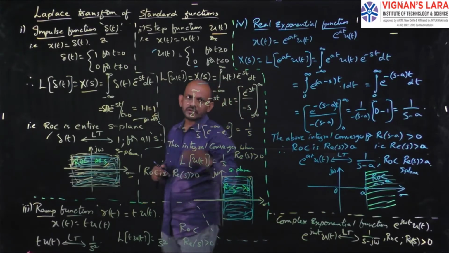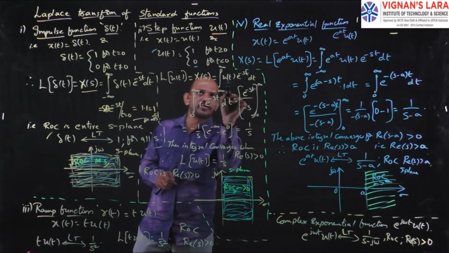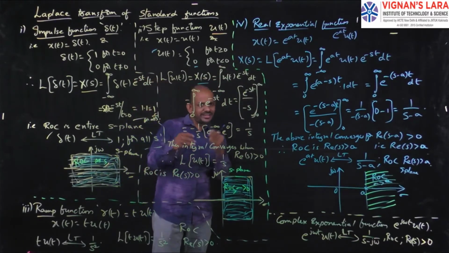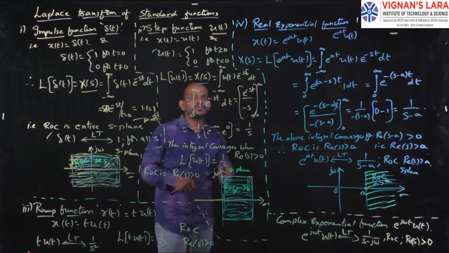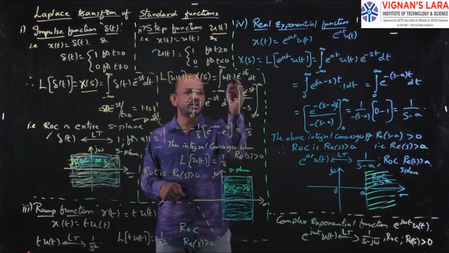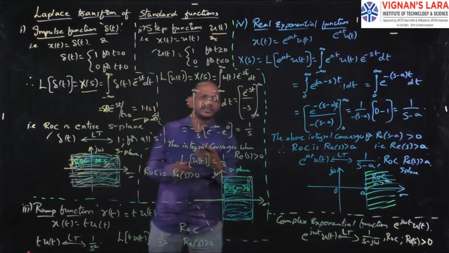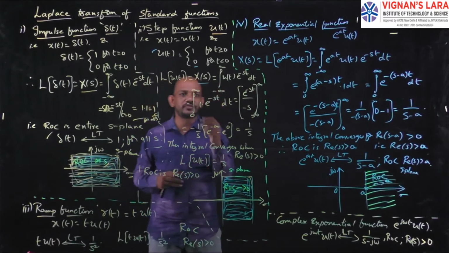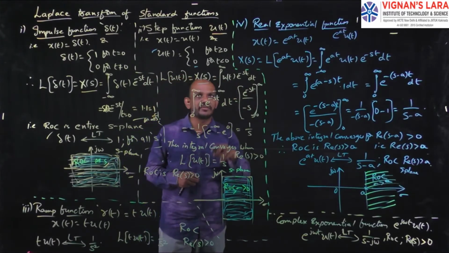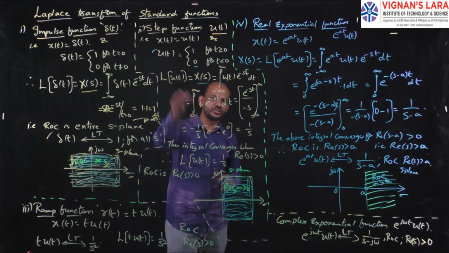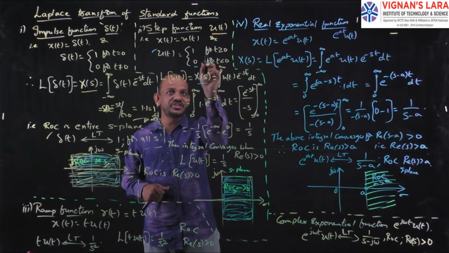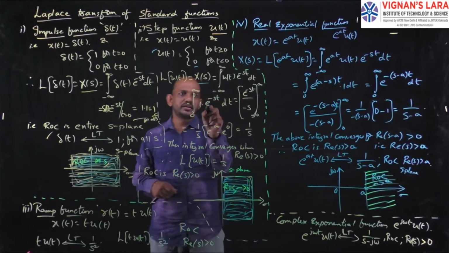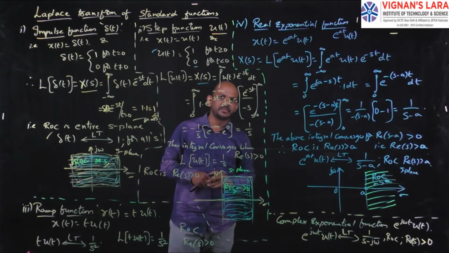Now in this, u(t) exists only for t greater than or equal to 0. That is, if the limits are less than 0, from minus infinity to 0, the value of u(t) is 0. 0 into anything is 0, and the integral of 0 is 0. So there is no need to take the limits from minus infinity to 0. I left that, and I take the limits only from 0 to infinity, because this function has values only for t greater than or equal to 0. In that range, the value of u(t) is 1. So I directly substitute the value of 1, and e^(-st) dt.